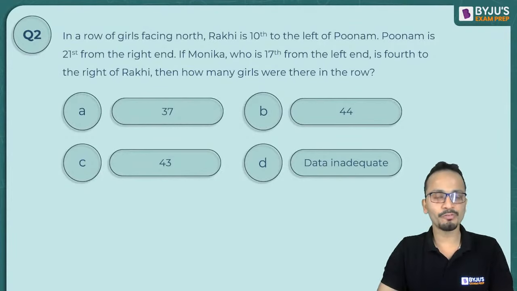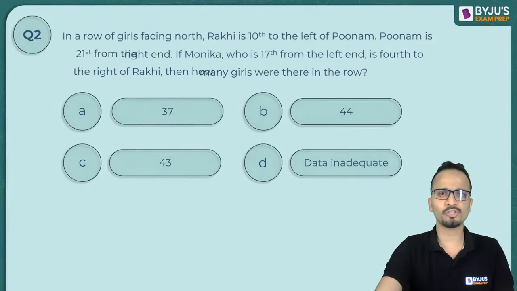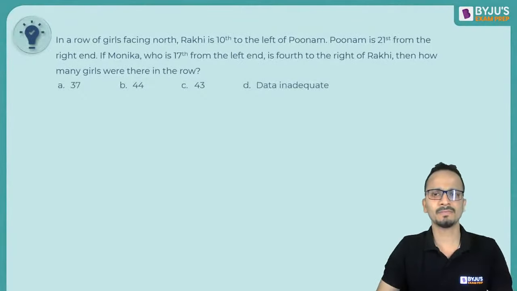Yes, let's see how many of you can carefully solve this question and give me a correct answer.